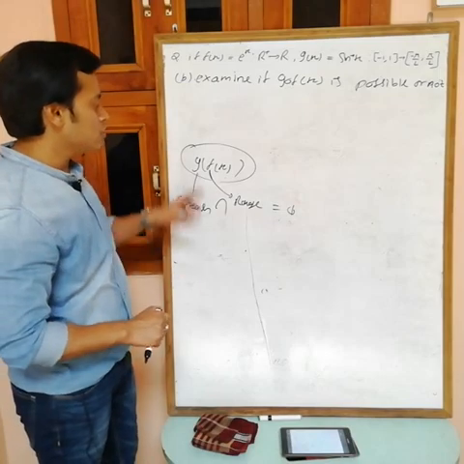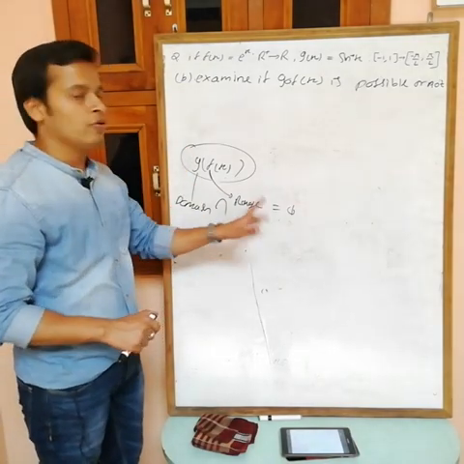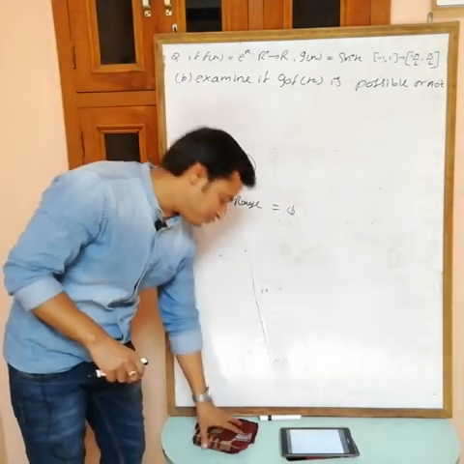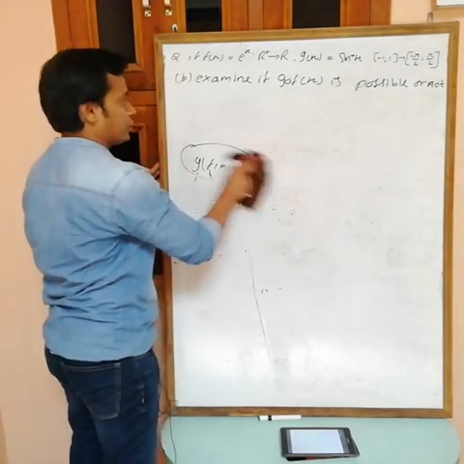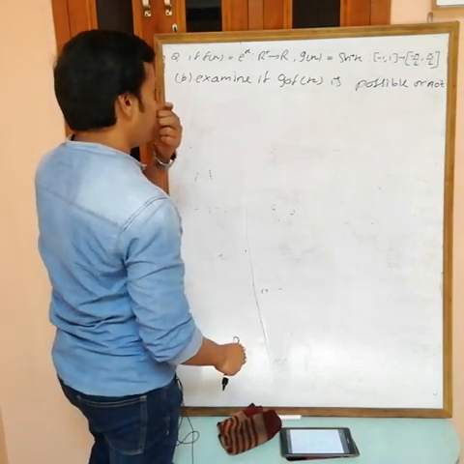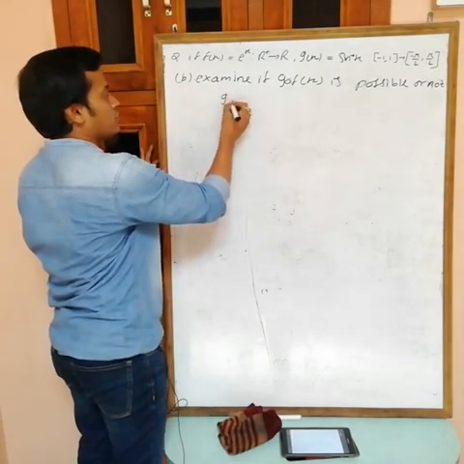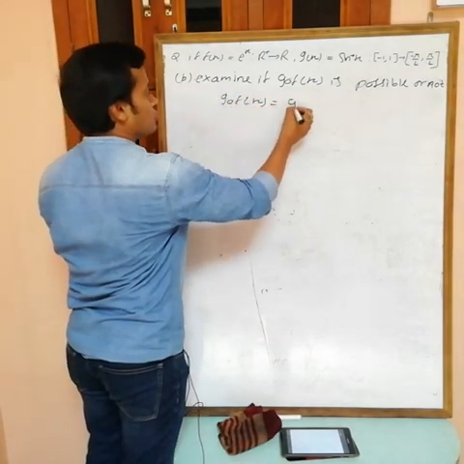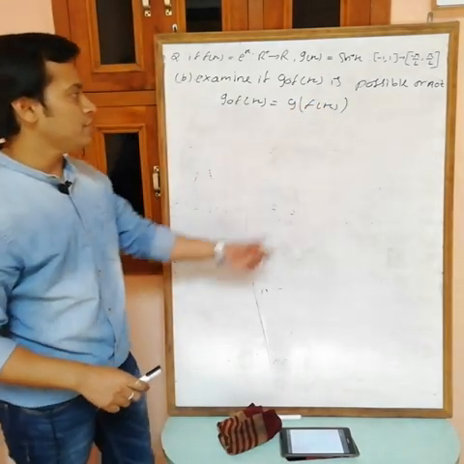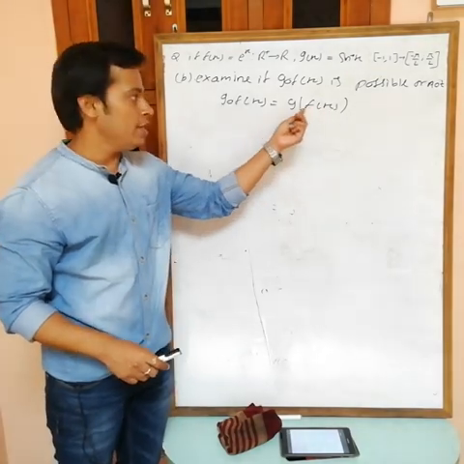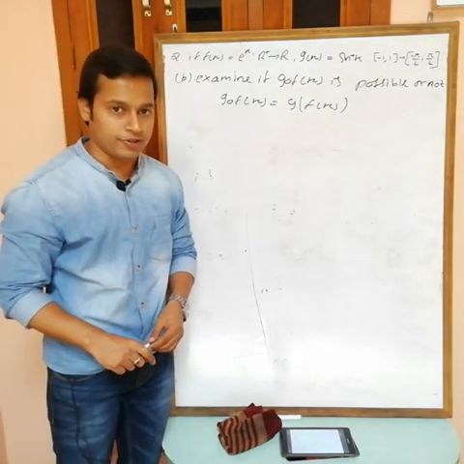So this is only possible if this is not equal to phi. That I have explained previously. Now I want to identify whether g of f is possible or not. g of f(x) is only possible if the intersection of the range of f(x) and the domain of g is not equal to phi.